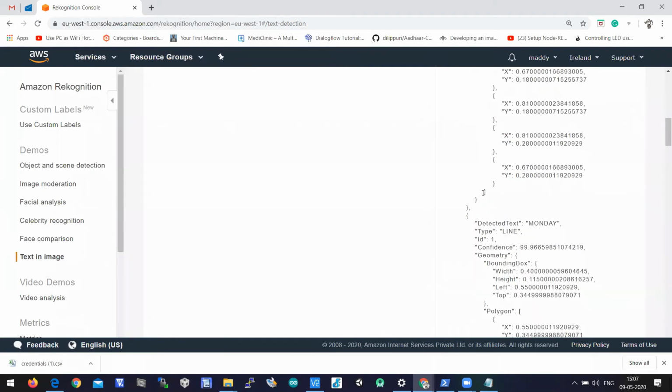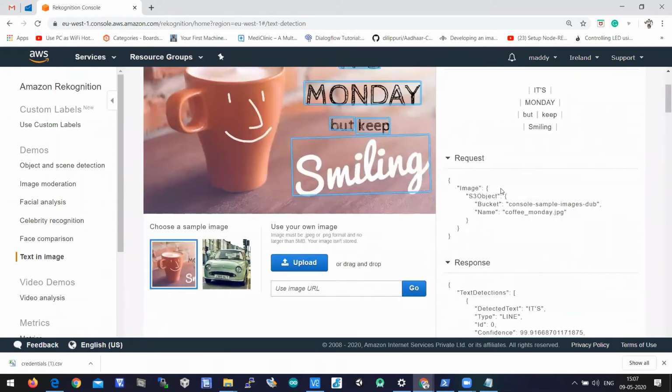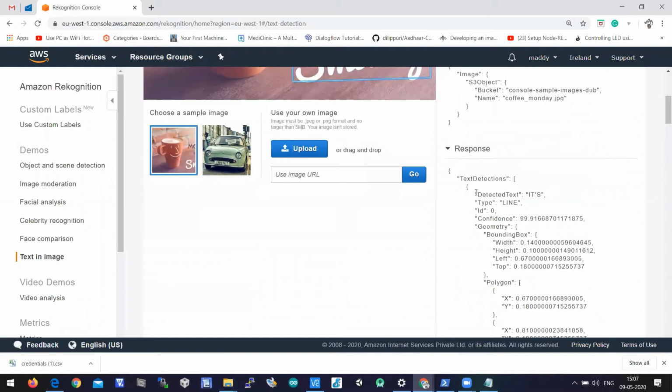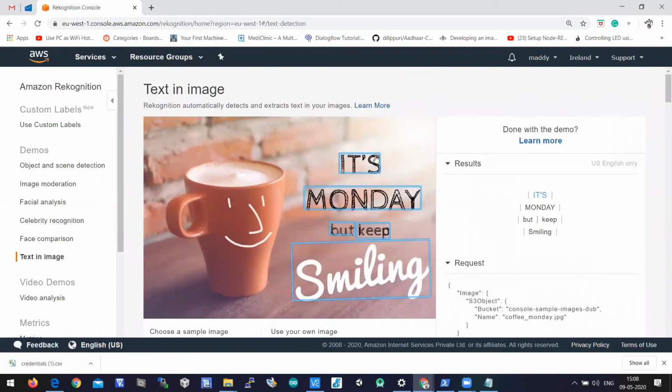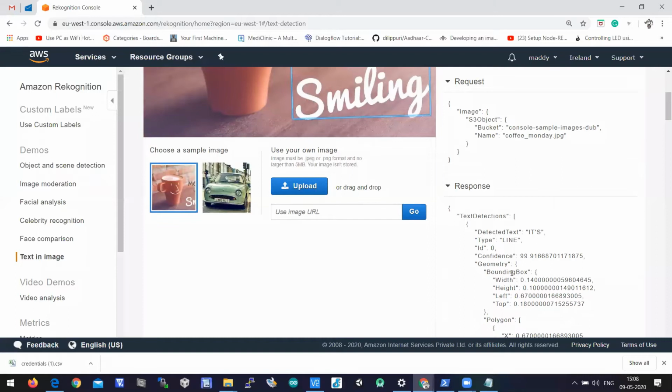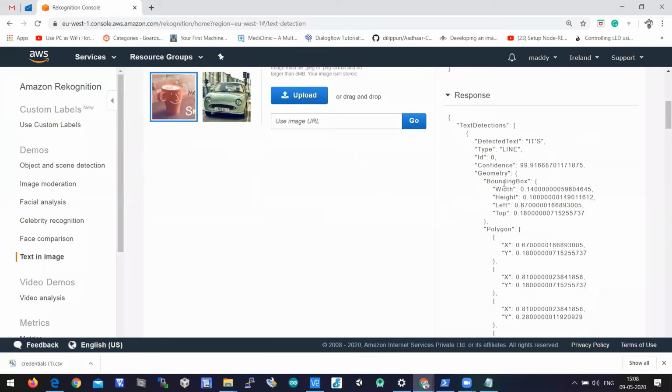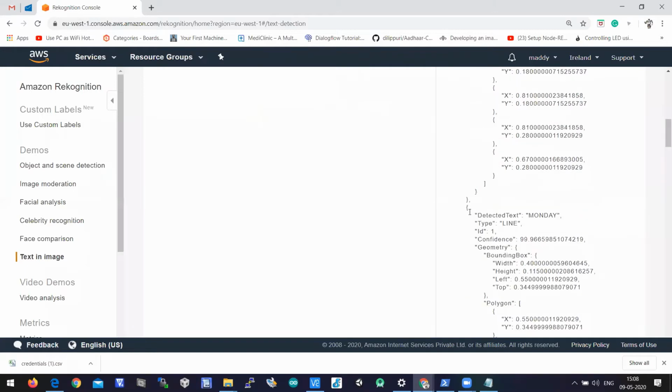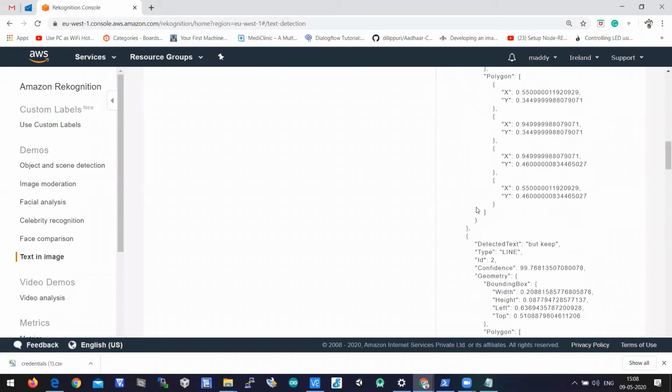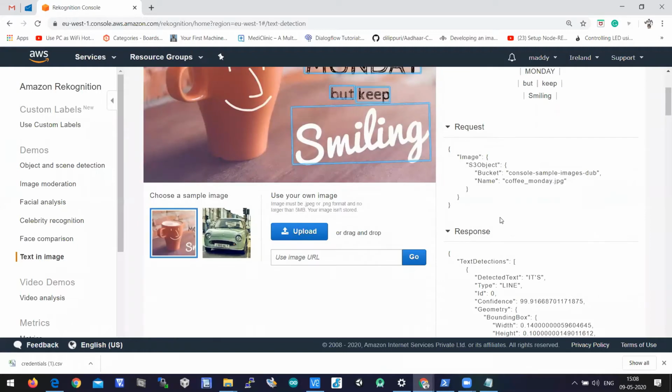If you look at this particular image, the detected text has its type as line, ID 0, confidence 99.91%. It is saying that it is fits. And what is the bounding box? The bounding box means the box that has been drawn around it. That bounding box has dimensions like width, height, left, top, and so on. All this is the result of the API which has been called.